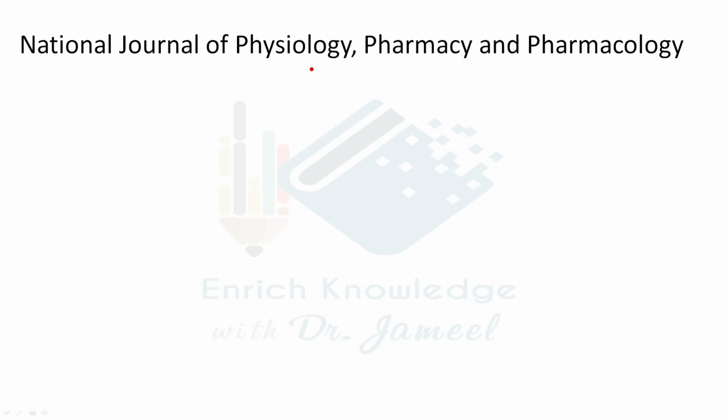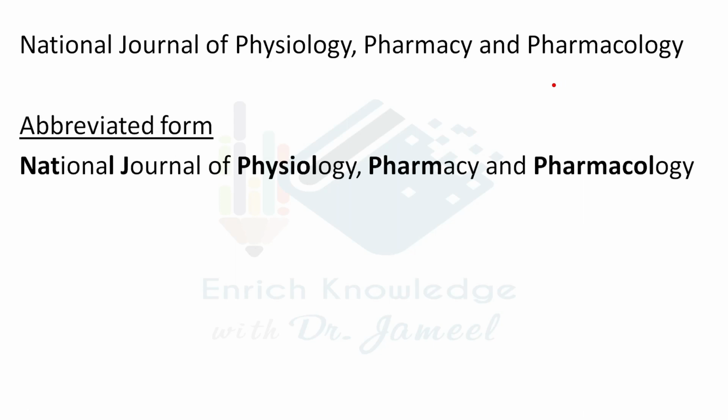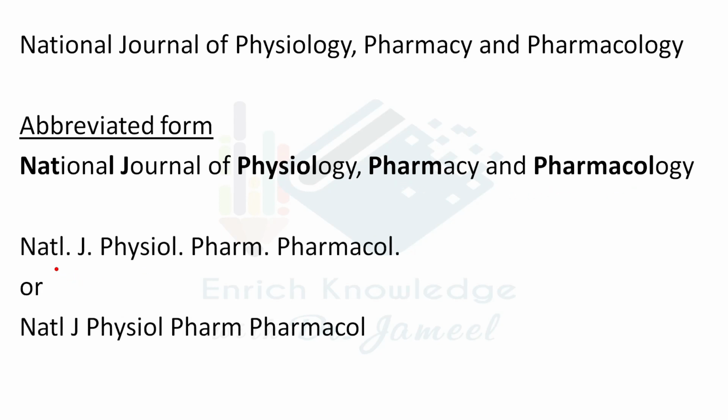National Journal of Physiology, Pharmacy and Pharmacology is another journal title. For its abbreviated form, we consider Natl for National, J for Journal, Physiol for Physiology, Pharm for Pharmacy, and Pharmacol for Pharmacology. Natl. J. Physiol. Pharm. Pharmacol. is the abbreviated form for this title, National Journal of Physiology, Pharmacy and Pharmacology.